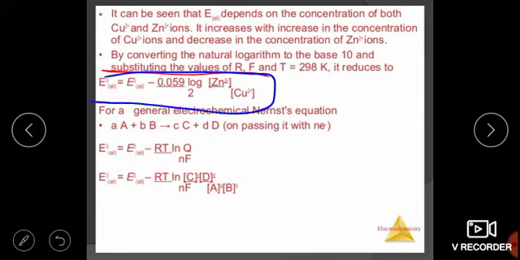After getting this, it becomes E cell is equal to E naught cell minus 0.059 upon 2 log Zn2+ upon Cu2+.